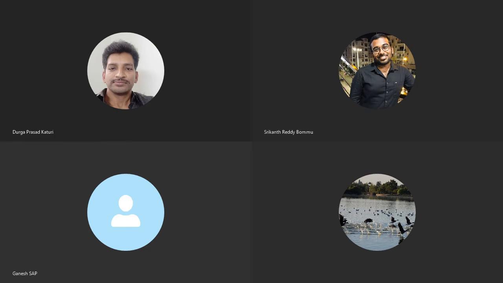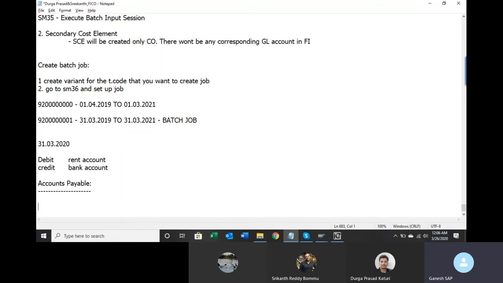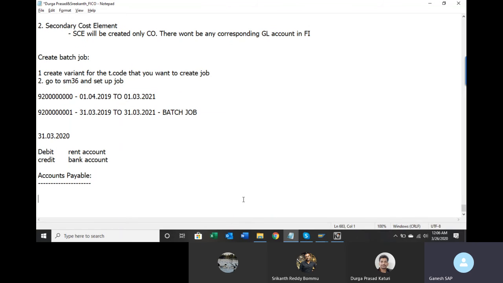Accounts payable. So we will be discussing this. In accounts payable, normally we will purchase raw material or services, and we are going to make the payment as per the payment terms and conditions with the vendor.